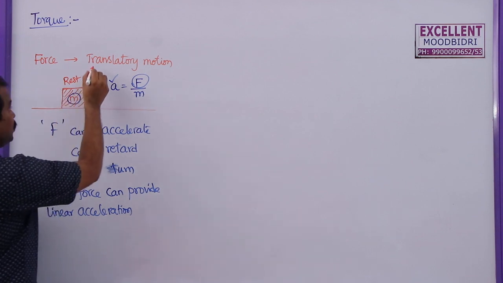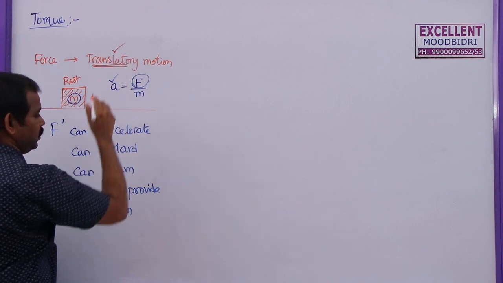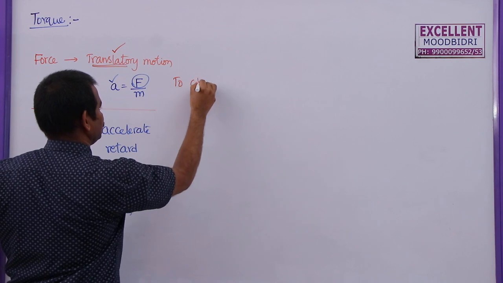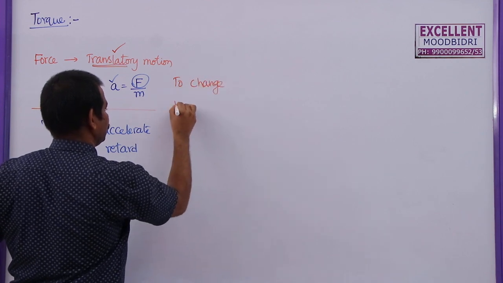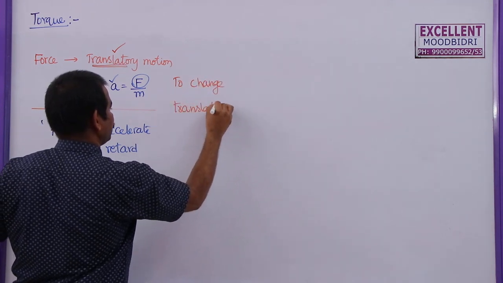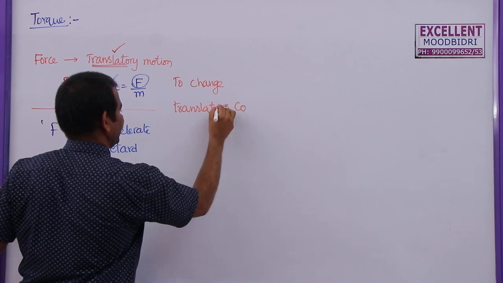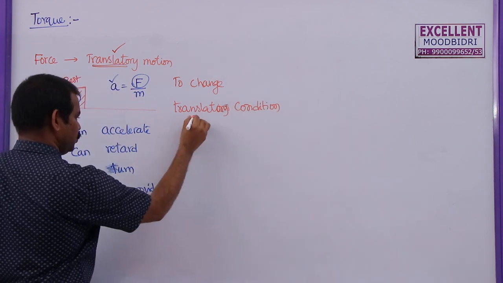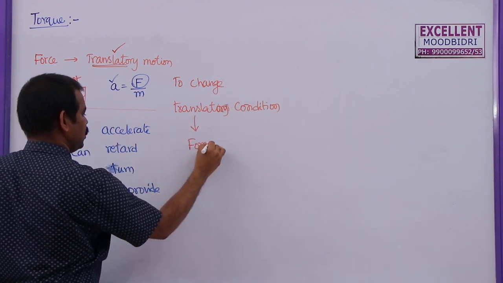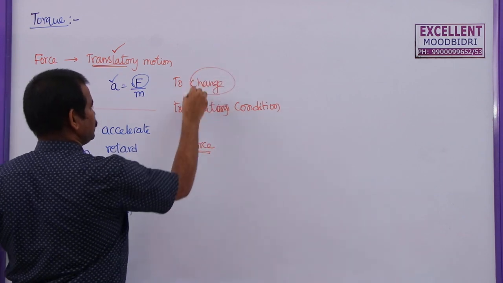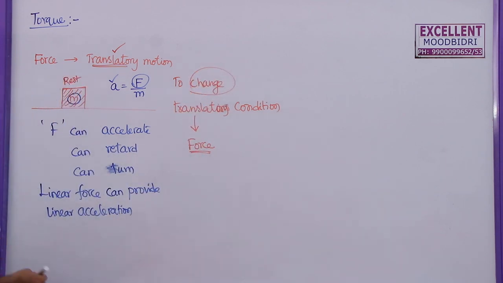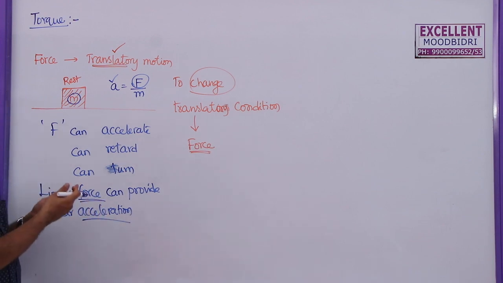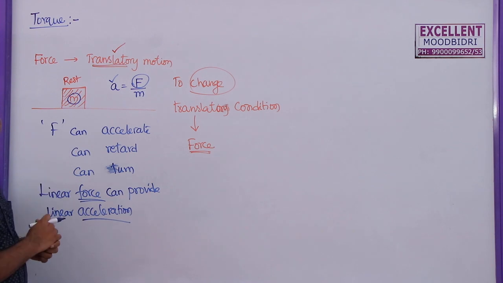That means, to change the translatory condition of a body, we need to apply force. Without applying this force, we cannot change this. So, to get this acceleration, we need to apply force. That is the meaning of Newton's first law.